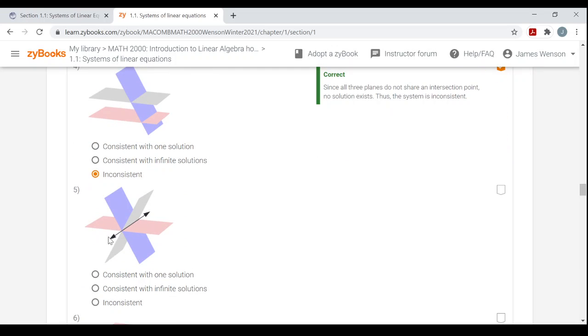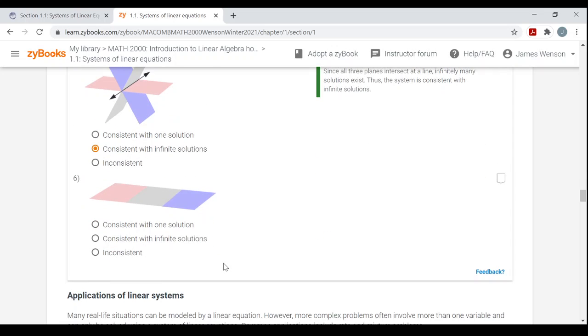And then here, all three have a line in common. This black line, these points are on all three planes, right? But a line has infinitely many points, so there are infinitely many points on all three planes, meaning the system is consistent with infinitely many solutions.